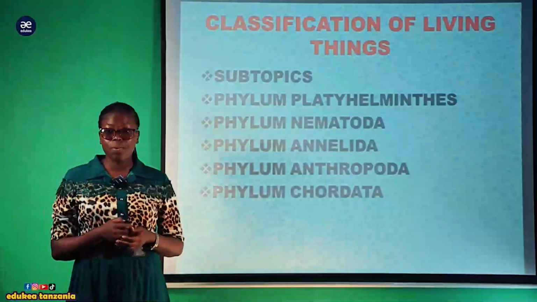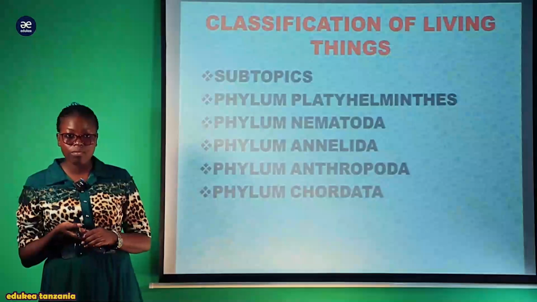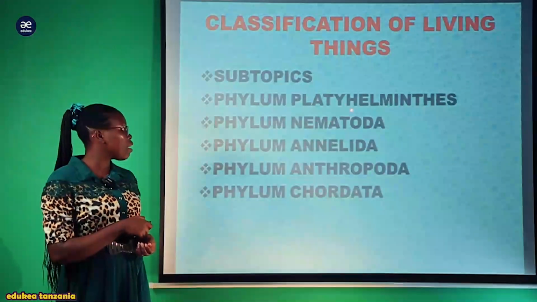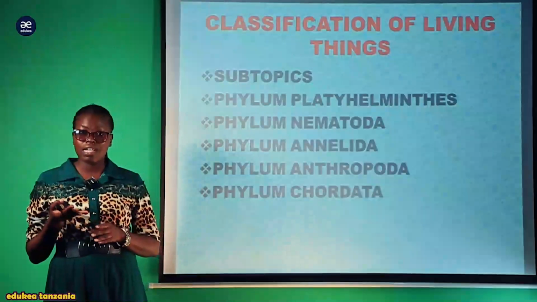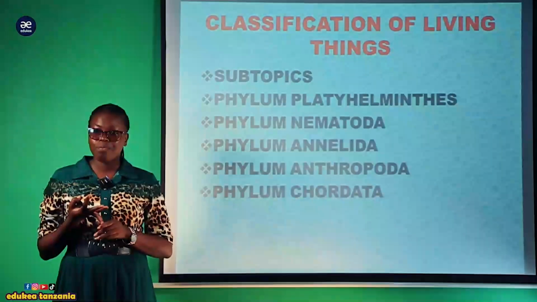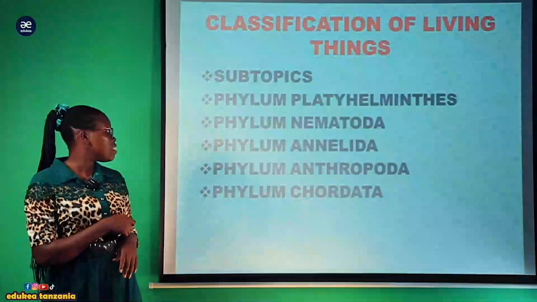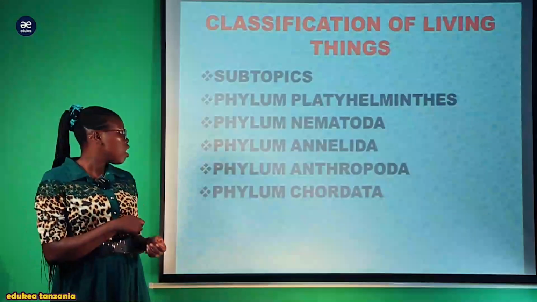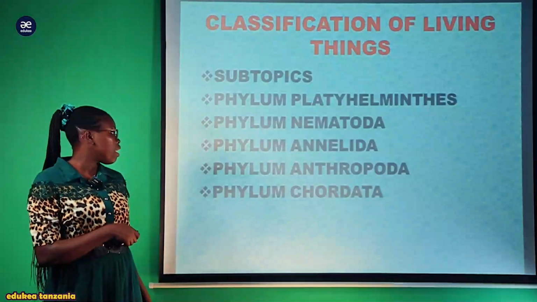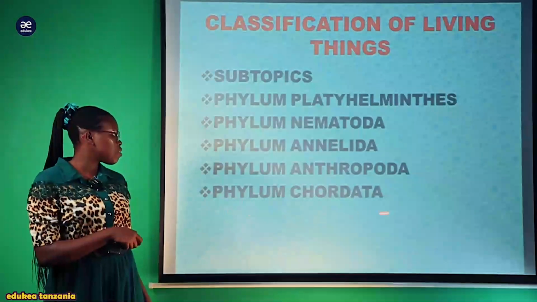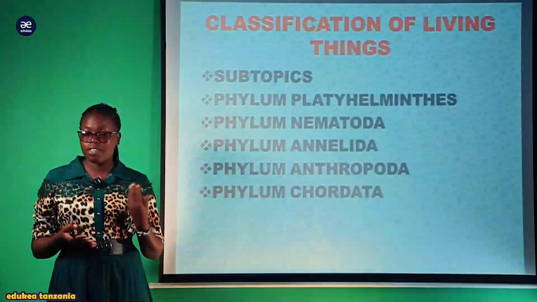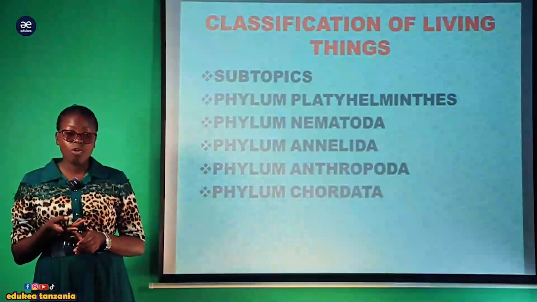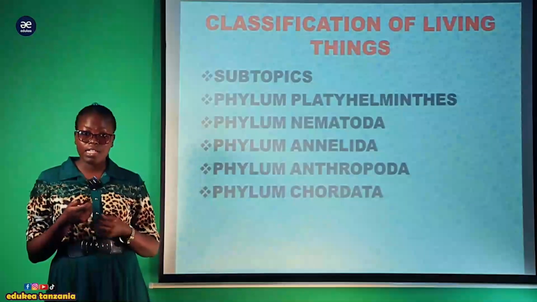This topic comprises different phyla which are contained within the kingdom Animalia. The first one is phylum Platyhelminthes, where we are going to discuss the flatworms. Also the nematodes, where we are going to discuss them in detail: what are the nematodes? Also, the phylum Annelida, the phylum Arthropoda, and the last one, the phylum Chordata, where within this phylum we are going to find reptiles, amphibians, human beings, mammals, as well as others.